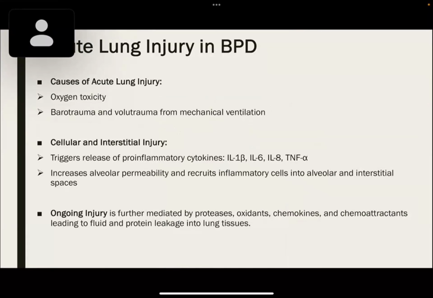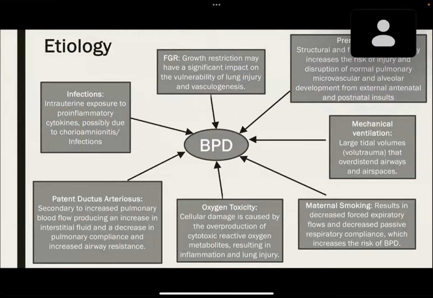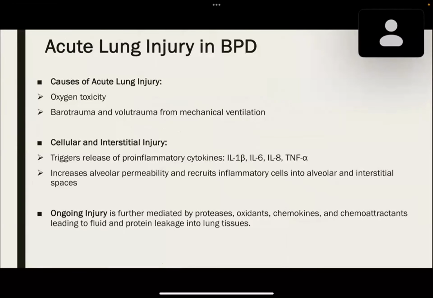So coming to the pathogenesis of how the injury occurs. Acute lung injury in BPD is mainly caused by oxygen toxicity, barotrauma and volutrauma from mechanical ventilation.